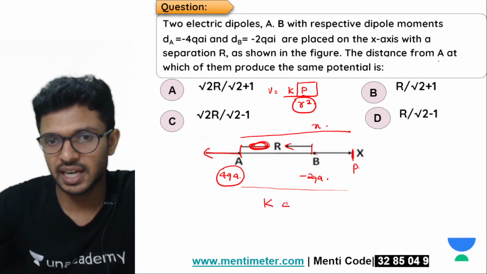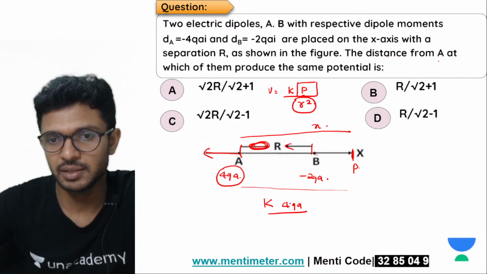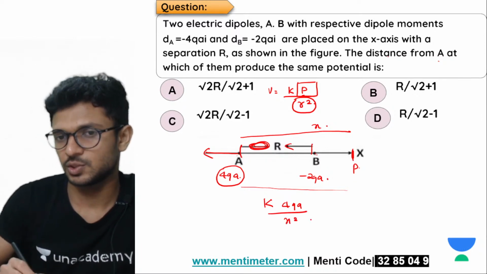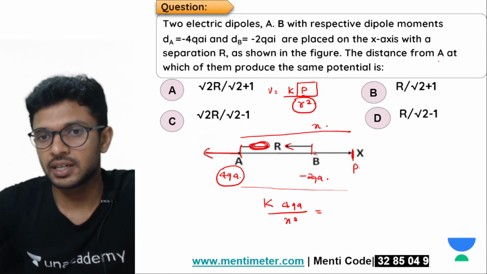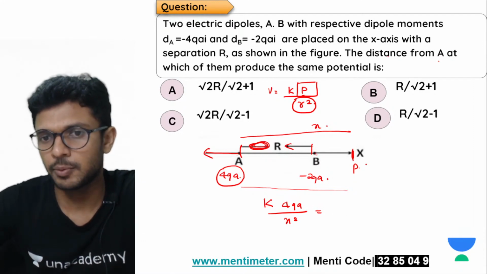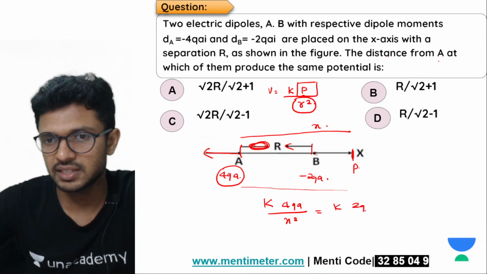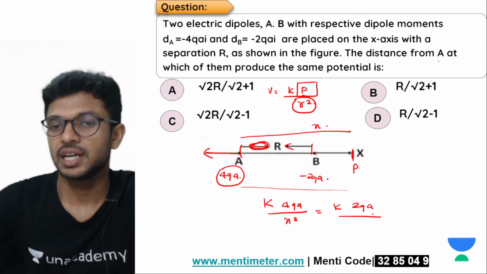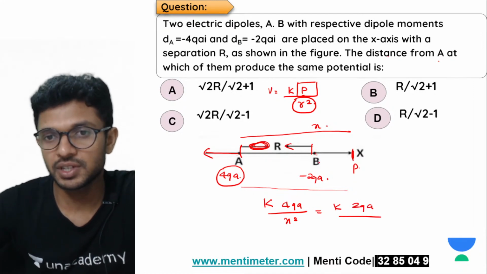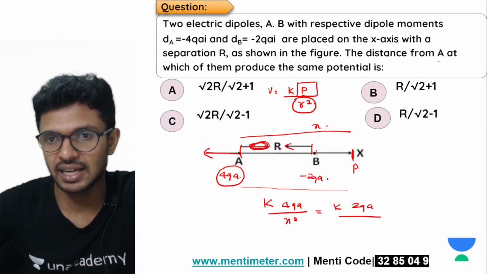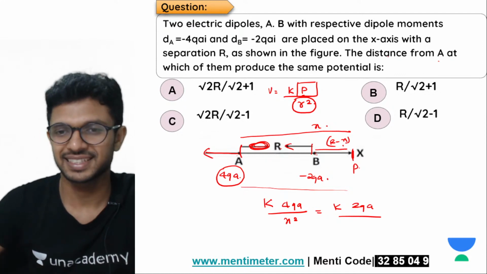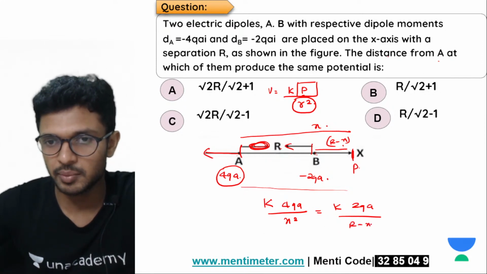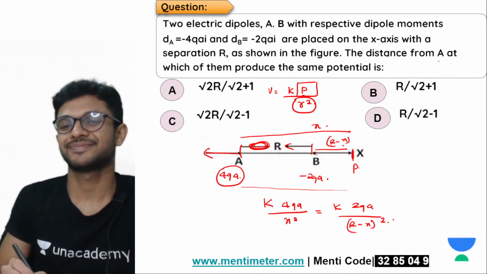K times dipole moment 4QA divided by the square of the distance, x square, is equal to the potential produced by B at the point P, which will be equal to K times dipole moment 2QA divided by the square of the distance. Total is x, this is r. So what will this distance be? r minus x. So this is r minus x the whole square.